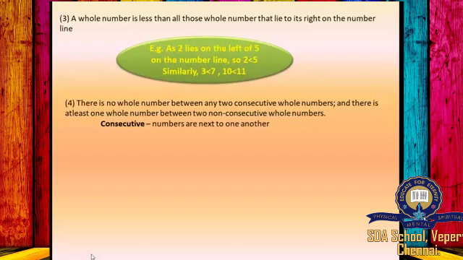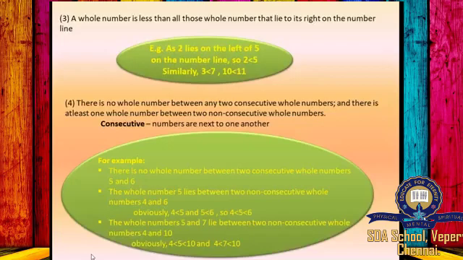There is no whole number between any two consecutive whole numbers, and there is at least one whole number between two non-consecutive whole numbers. The meaning of consecutive is numbers that are next to one another.